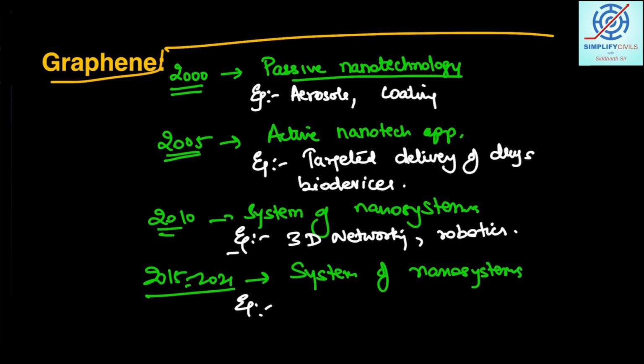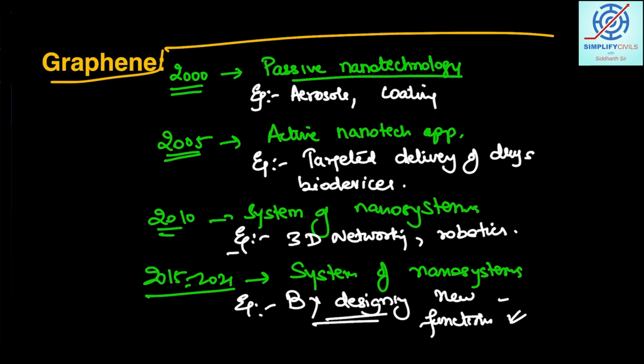For example, we are focusing on designing new functions. So now we are focusing on the creative aspect also. Creativity has moved up and now we are designing products. What kind of new, creative products can be designed using nanosystems? So this is the approach in the field of nanotechnology throughout the world over the period of time.